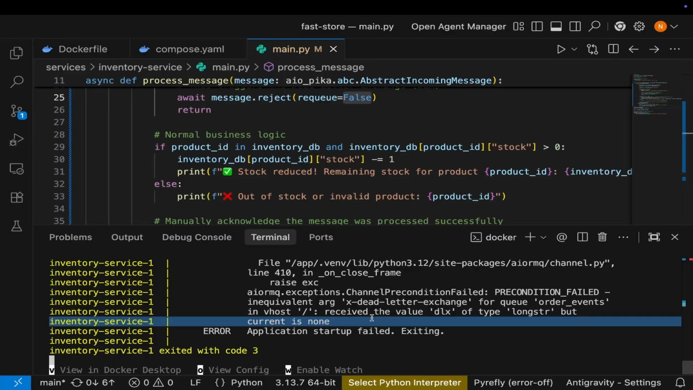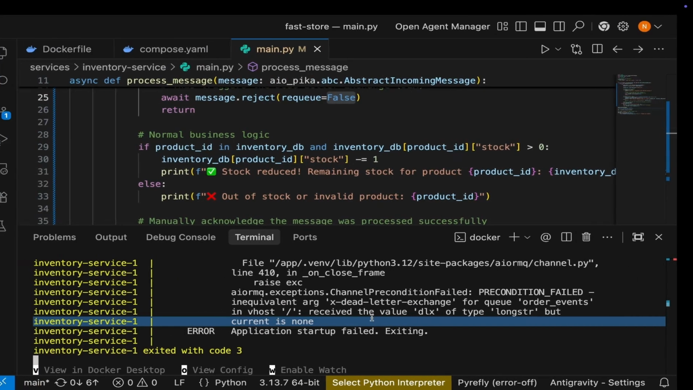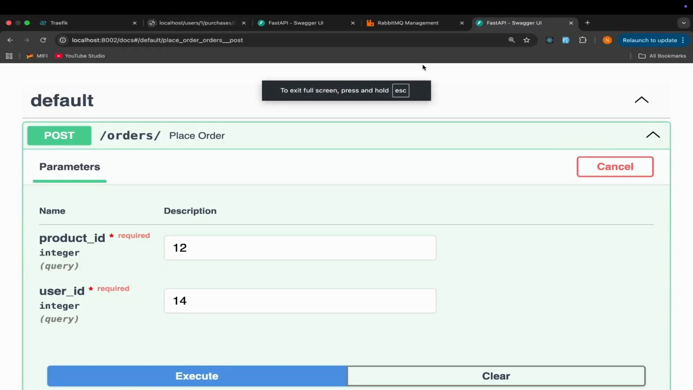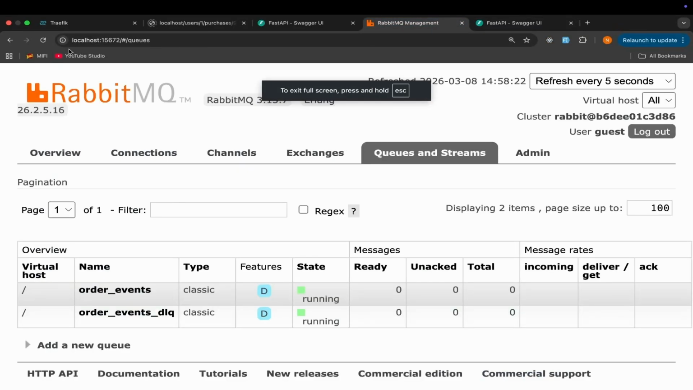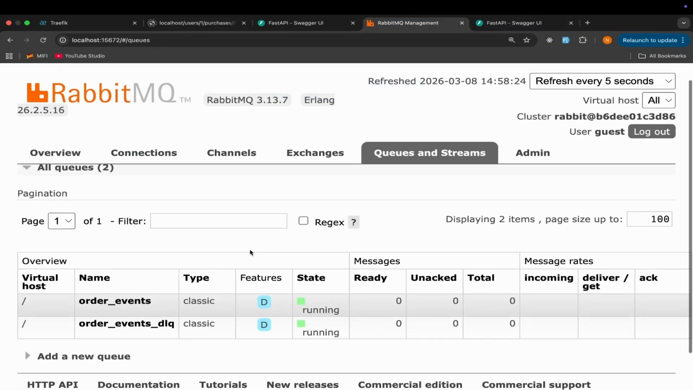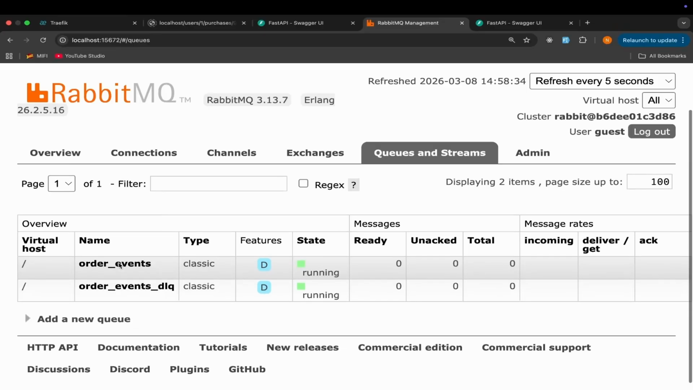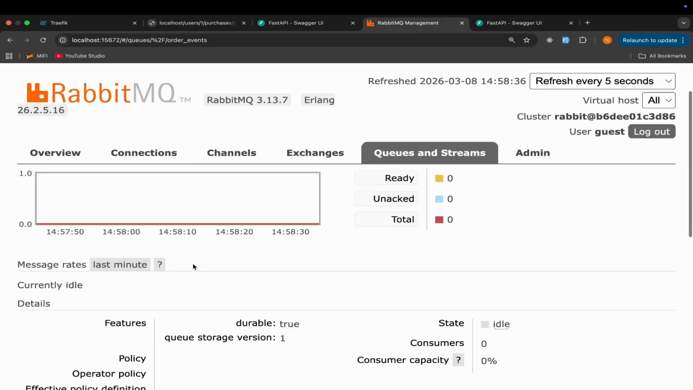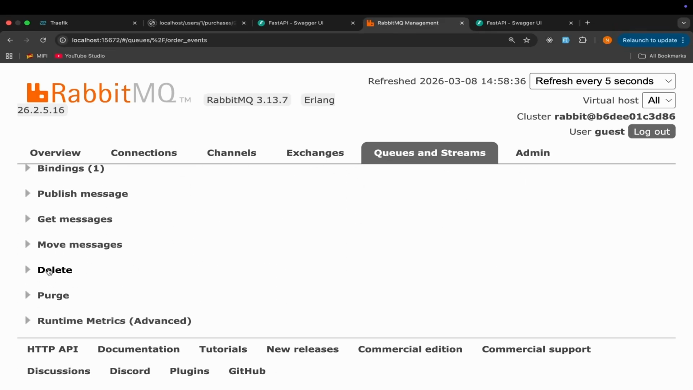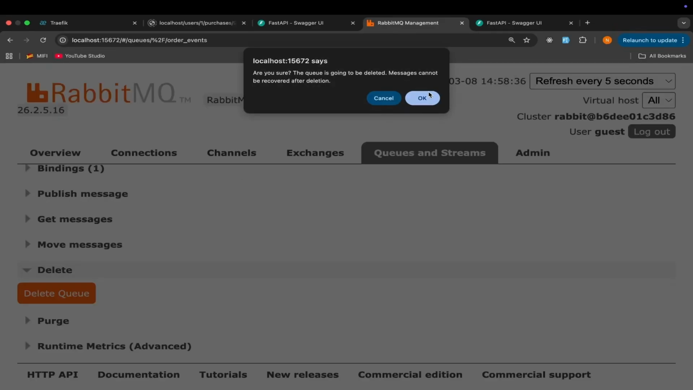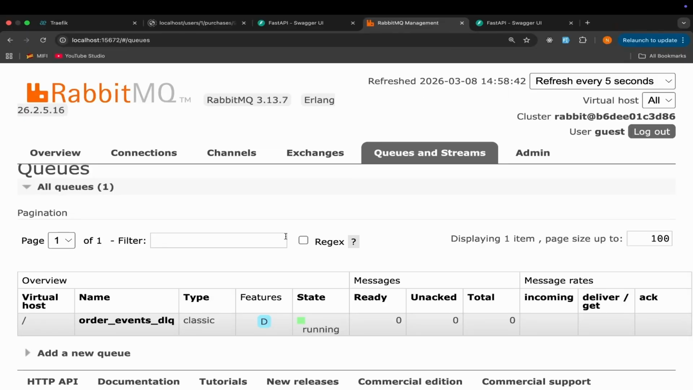So we must delete the old queue first. And of course, we can do this easily from the RabbitMQ dashboard. Let's go to the dashboard. Now here, if I refresh, okay, and delete the old queue, do I have the ability to do that? Okay, so we see the delete. Let me delete this queue.